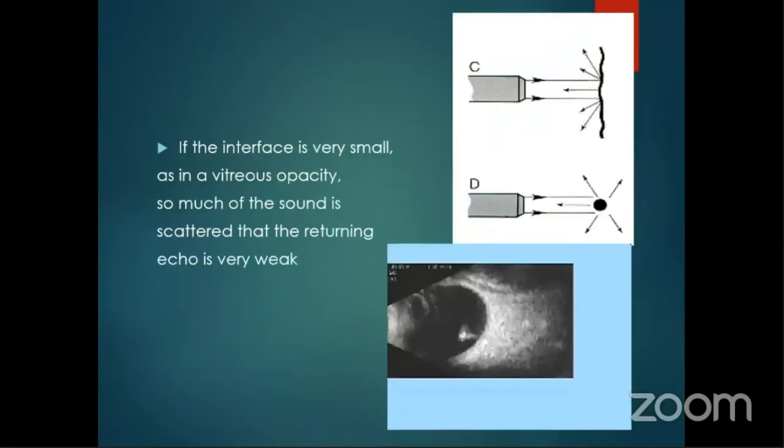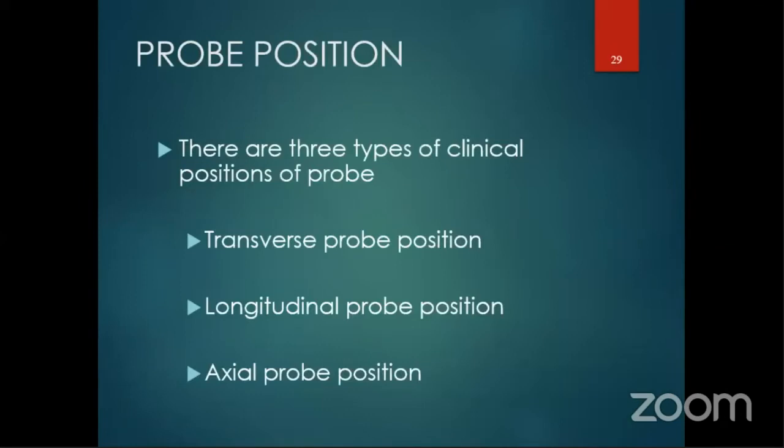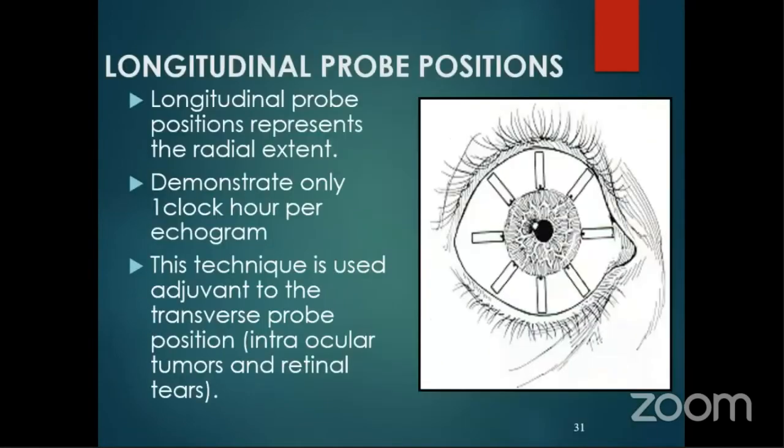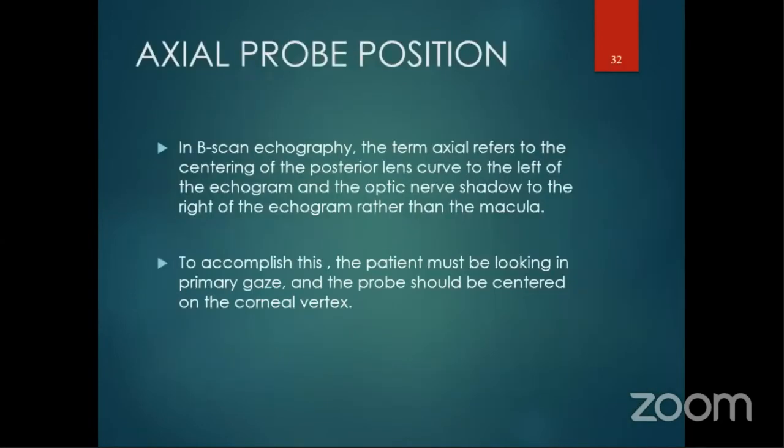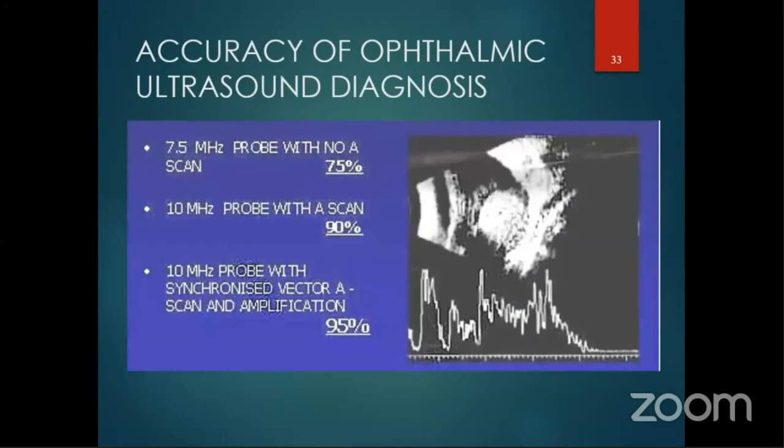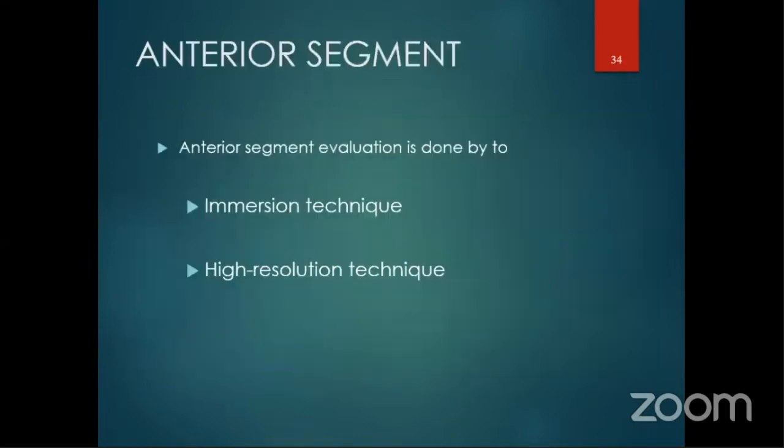These are some details. The probe position can be of three types: transverse, longitudinal, and axial. This is the transverse probe position. This is longitudinal. This is the axial probe position. The accuracy of ophthalmic ultrasound is higher if we do ultrasound along with the associated A-scan. The accuracy is around 95%.